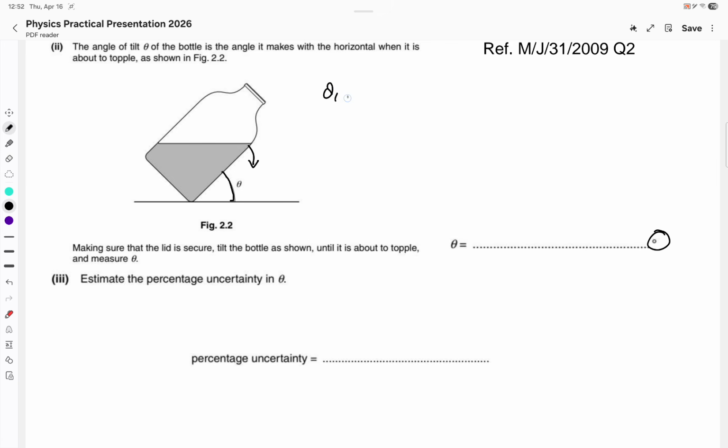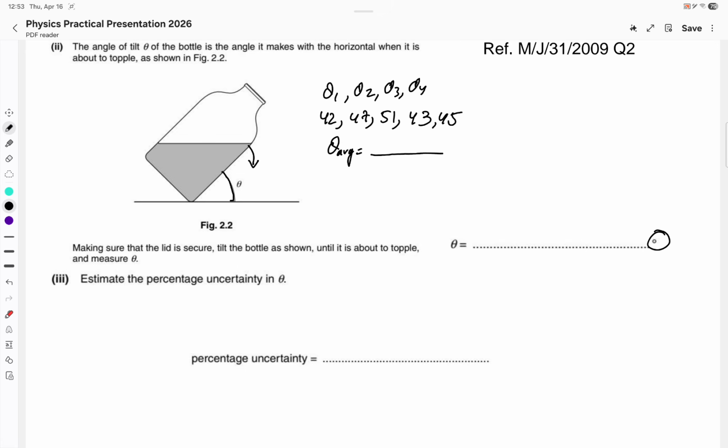So you might take a theta 1, theta 2, theta 3, theta 4. Let's say I'm witnessing somewhere between 40 and 50. I take it 42. Next time I witness it is somewhere between 45 and 50. I take it 47. I take it 51. I take it 43. I take it 45. Now I will take the average for all of it, right? Let me get the average.